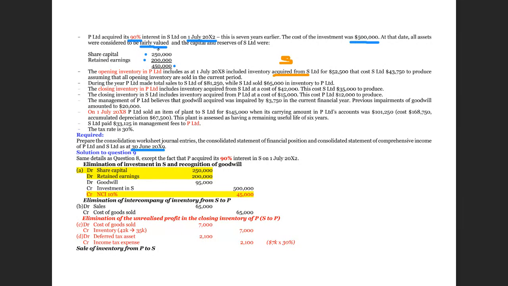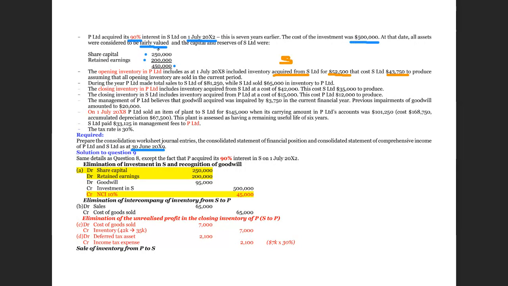The transfer price is 52,500, while the original cost is 43,750. Therefore, the opening inventory contains an overstatement of the inventory, and we have to write it down. This is for the opening inventory, and everything has been sold. So all this unrealized profit at the beginning of the current year has been realized by the end of the year. This is the first transaction.